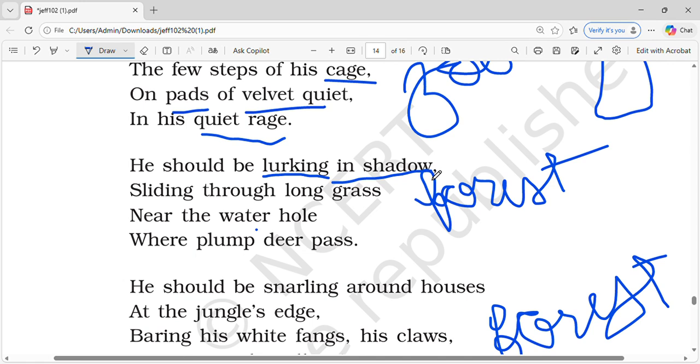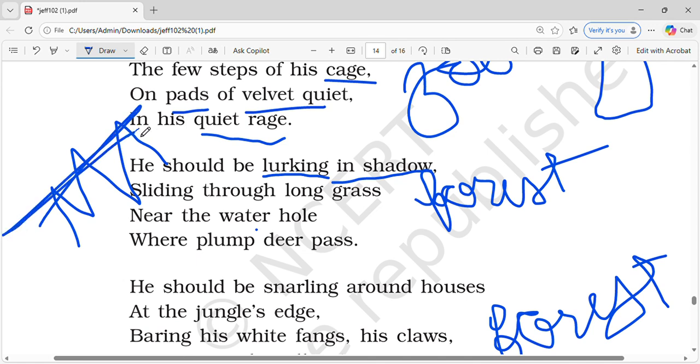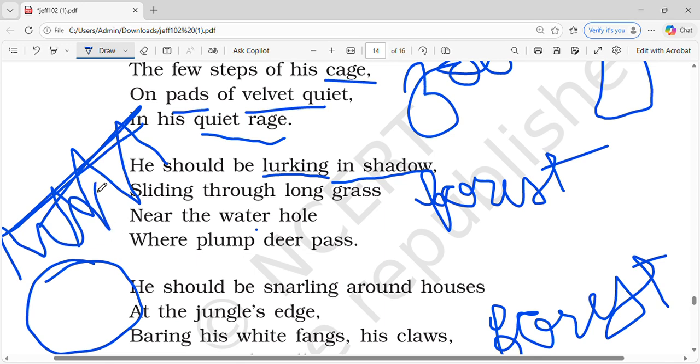It seems that he wants to hunt something, or if he's hungry or something like that. And then he's lurking around, or he's sliding around the long grass which is there, right? And near the water hole where the plump deer passes. So near the water hole there is long grass, and over here I think he is searching for a prey, right? And that prey is a plump deer. Okay, I mean plump deer matlab healthy deer, and it is pura fleshy वगैरह, you could say.